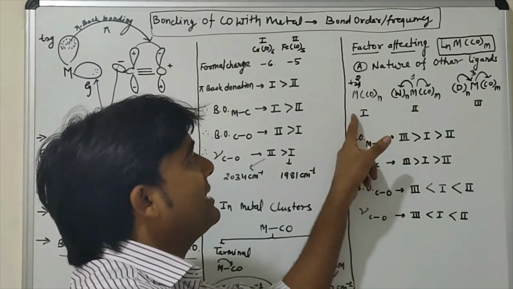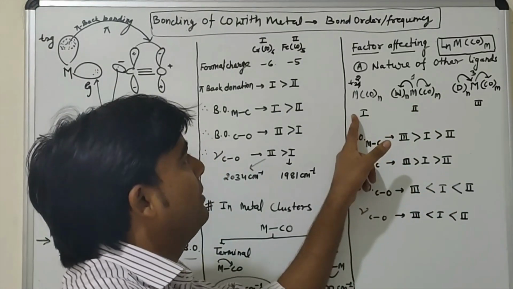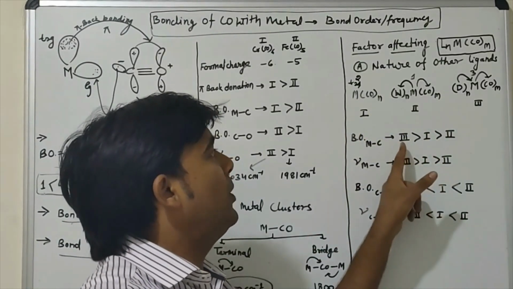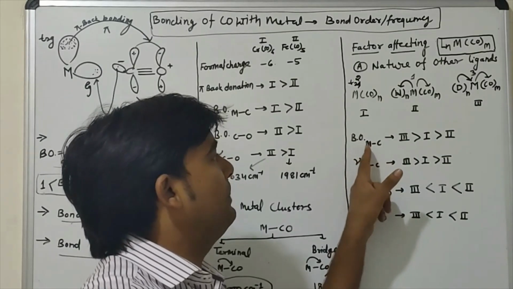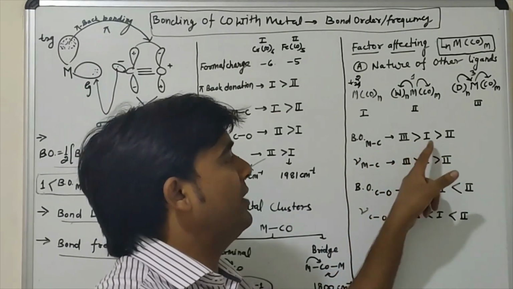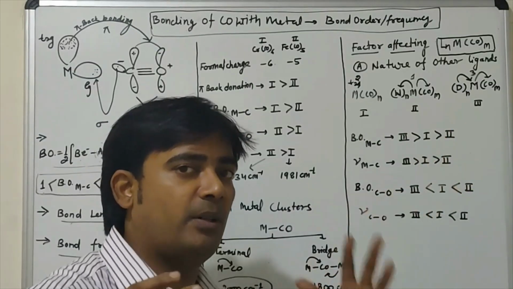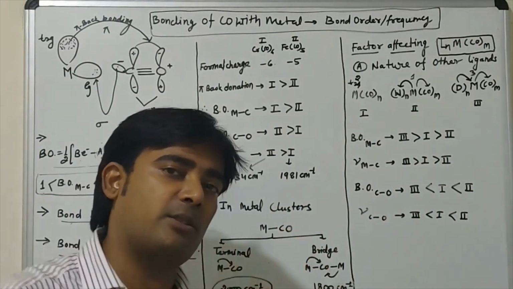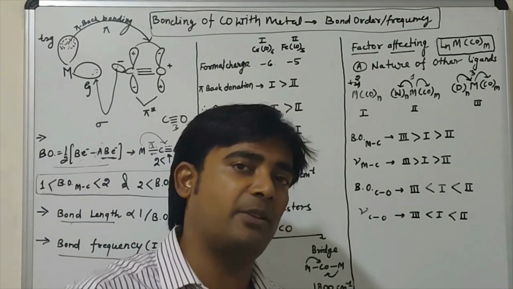So here is a little bit less bond order between metal and carbon as compared to the third. So the order of the bond order between metal and carbon is third, first and second. Okay, I hope all things are clear. Just note that where the electron density transfer is high, pi back donation is high.